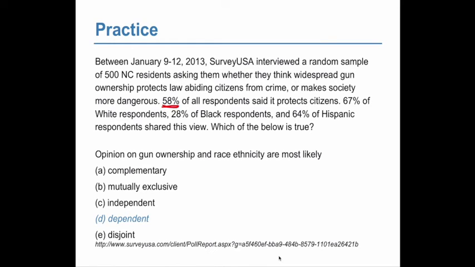You would expect them to all be 58%, right? 58% of each racial category would say that gun ownership protects citizens. The fact that it differs by race means that the two events are dependent.